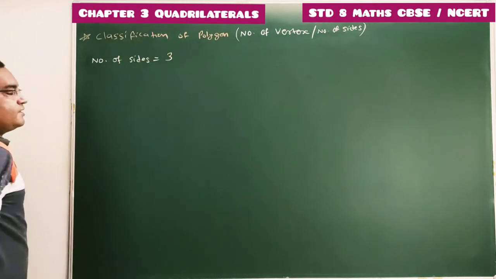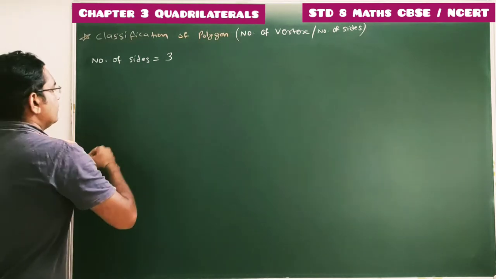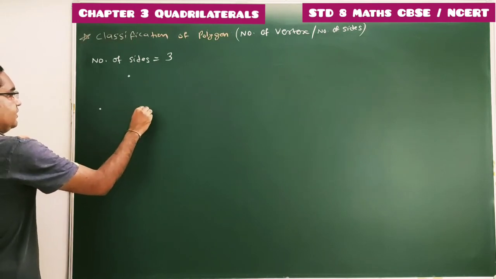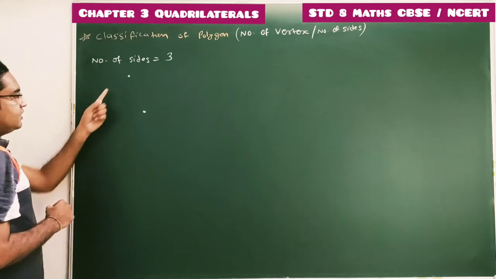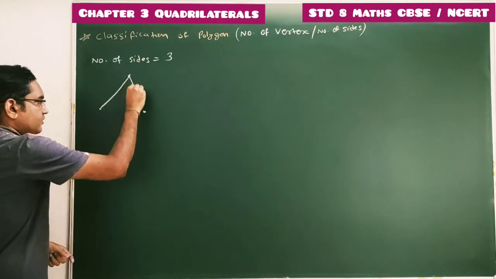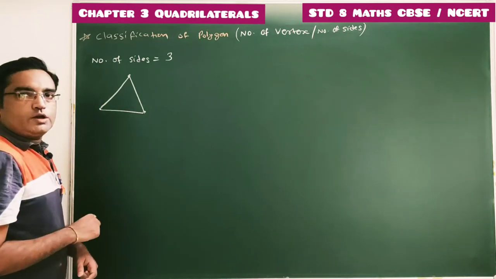If number of vertices are 3, then total 3 sides will be there and we can draw one polygon. So 3 sides, or we can say 3 vertices are there. So these are the 3 vertices. If we join these 3 vertices, we get 3 sides, so we will get one polygon.